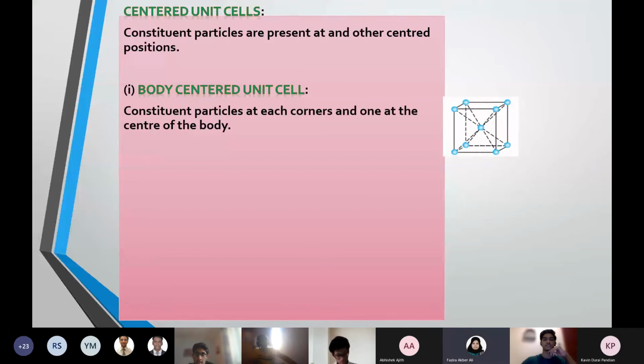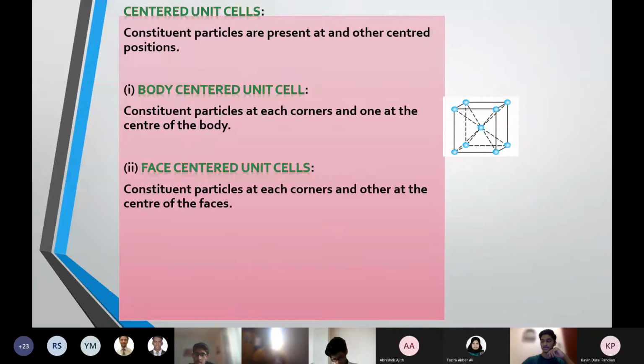BCC has atoms on all the corners, including one in the center, so that gives it two atoms. A face-centered cubic unit has a total of four atoms, and the end-centered has a total of two atoms.